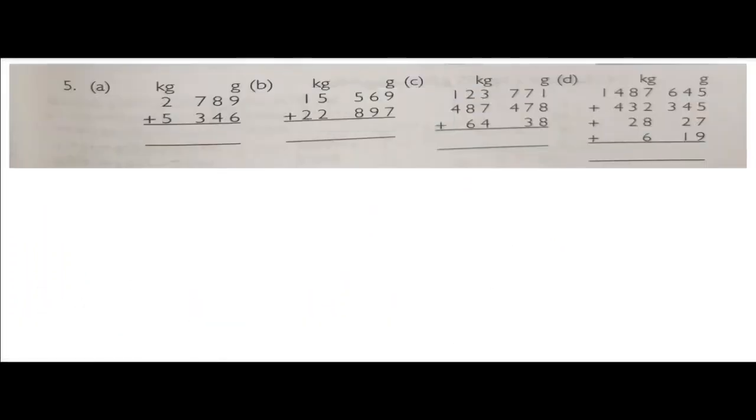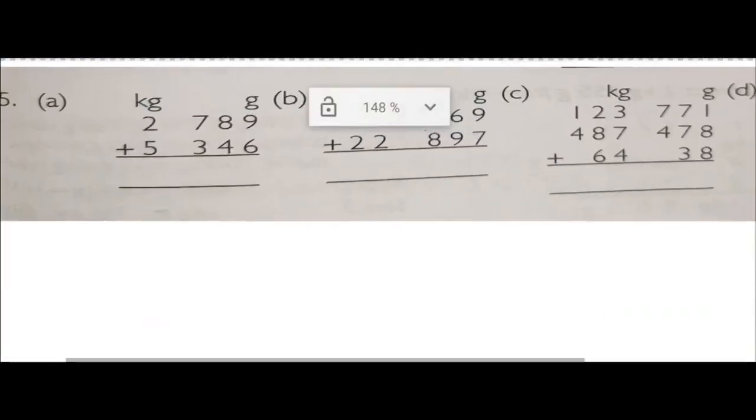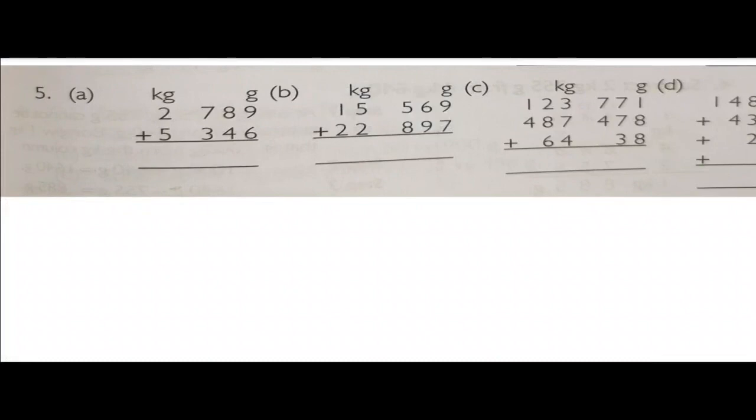Now let us move to the next exercise, children. So we will start from number 5 only, because till 4 you don't have to do. There are so many sums. So here you just have to add the weights. You know how to add. We have done this in measurement of length also. So 9 plus 6 equals 15. So 1 I will write here, 5 I will write here. 8 plus 4 is 12 plus 1 is 13. So 1 I will write here, 3 I will write here. 7 plus 3 is 10 plus 1 is 11. So that means we will get 1135.